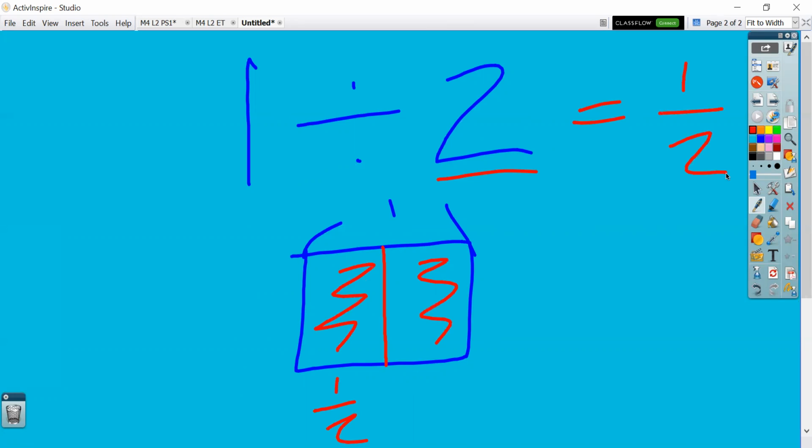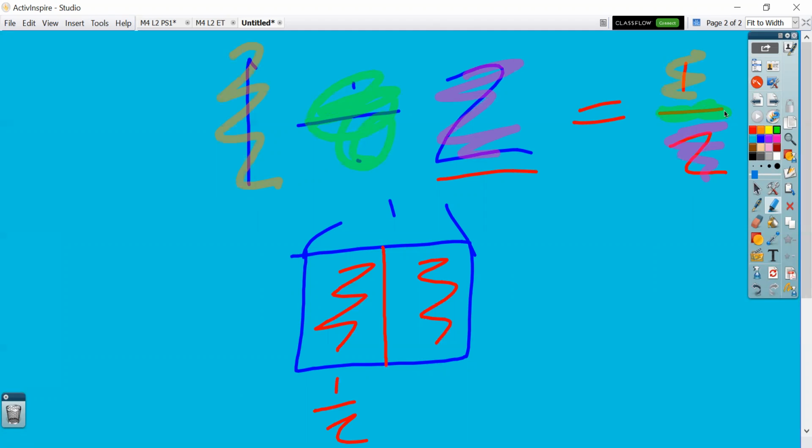1 half. Now, we're talking about fraction as division. So I want you to recognize that the 1 came over, the 2 came over, and all we're doing is renaming this fraction, and the division sign actually came over, and that's this sign. So our 1 half really is saying 1 divided by 2.